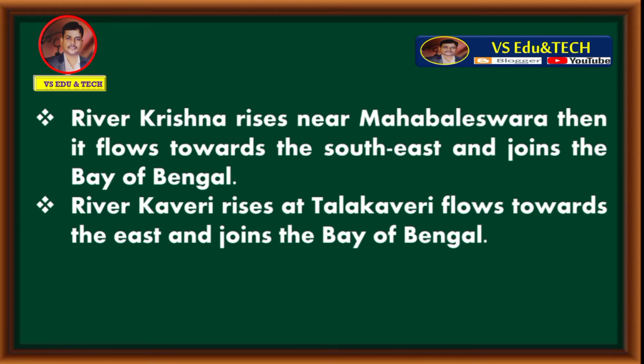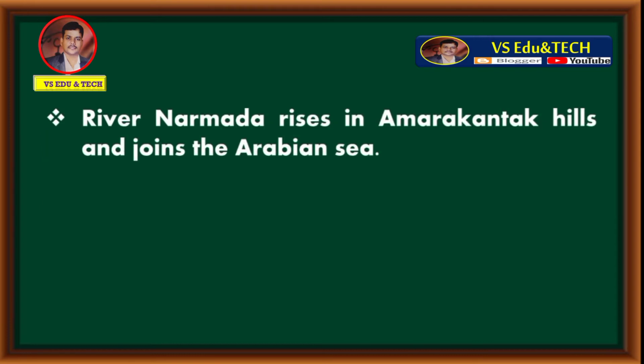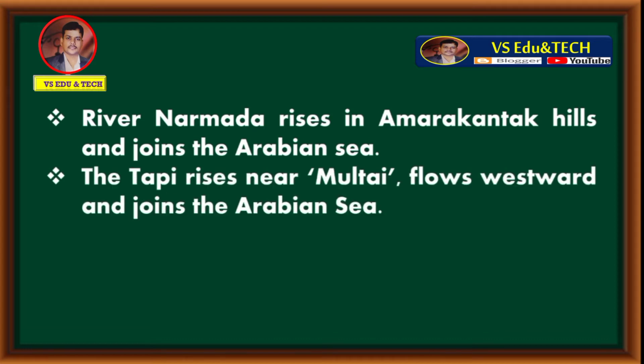Let's move to question number 5. Explain the west flowing rivers of South India. Answer is River Narmada rises in Amarkantak Hills and joins the Arabian Sea. The Tapi rises near Multai, flows westward and joins the Arabian Sea.